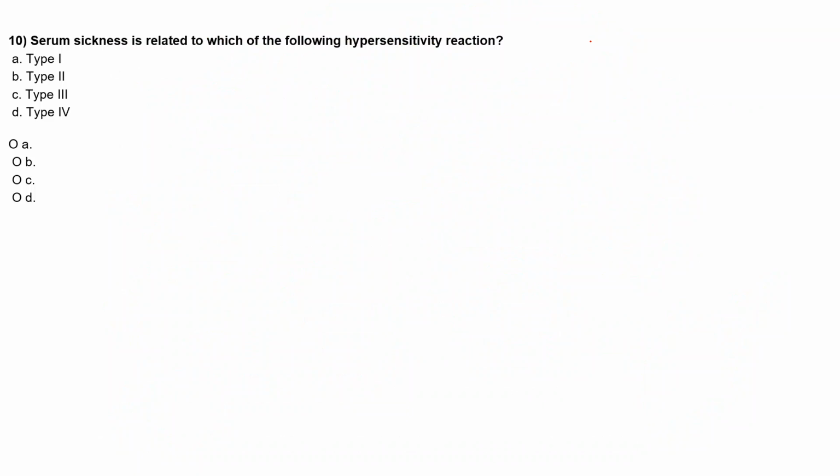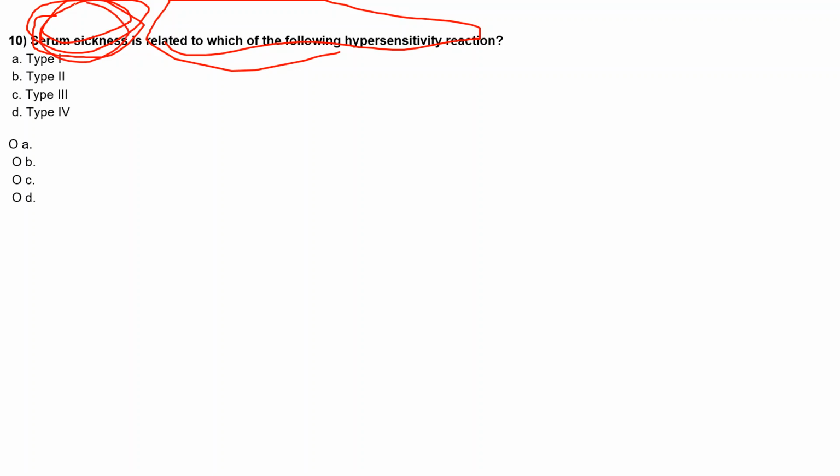So moving to the last question: serum sickness is related to which of the following hypersensitivity reactions? We know that there are four kinds, so we have to tell which hypersensitivity serum sickness comes under: either type 1, type 2, type 3, or type 4.